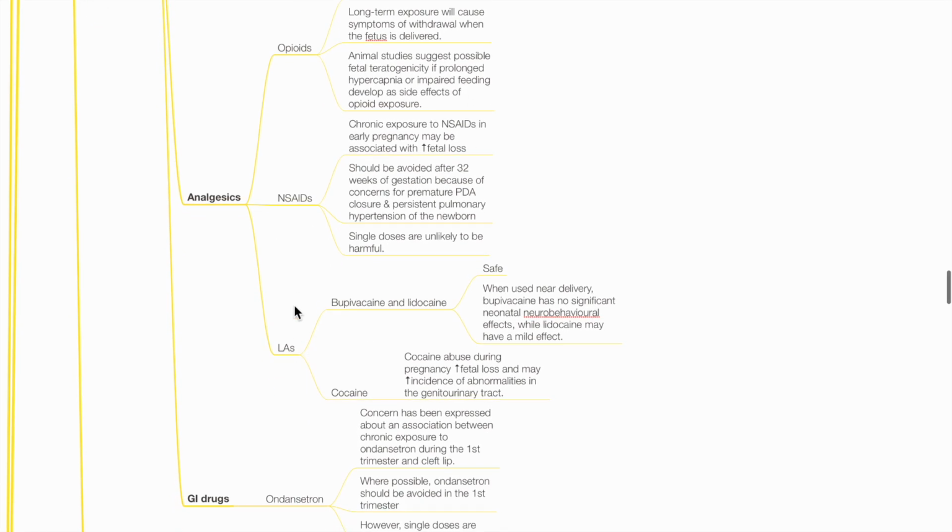Chronic exposure to NSAIDs in early pregnancy may be associated with fetal loss. NSAIDs should be avoided after 32 weeks due to concern of premature closure of PDA and persistent pulmonary hypertension of the newborn. Single doses are unlikely to be harmful.